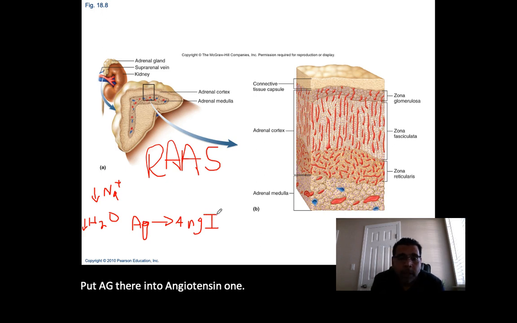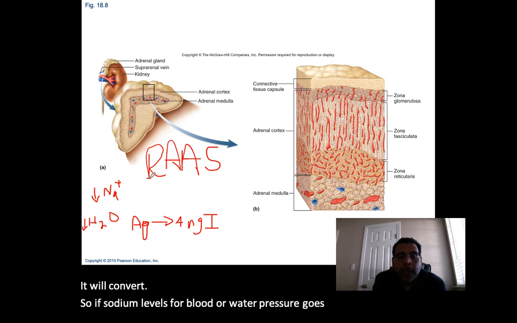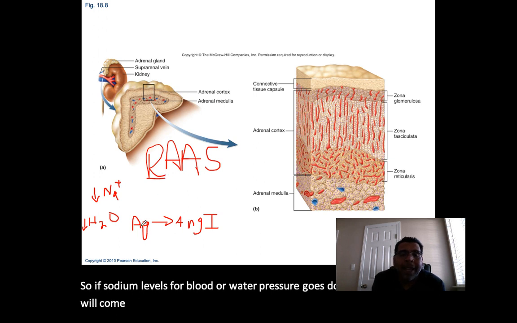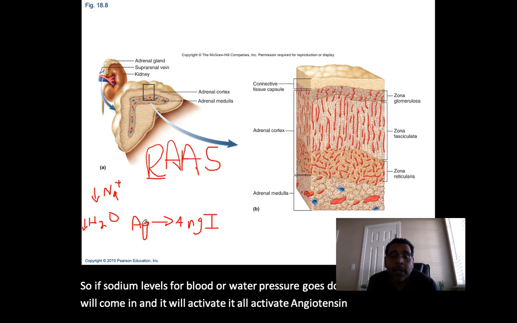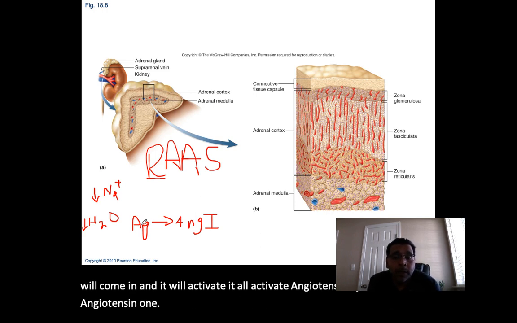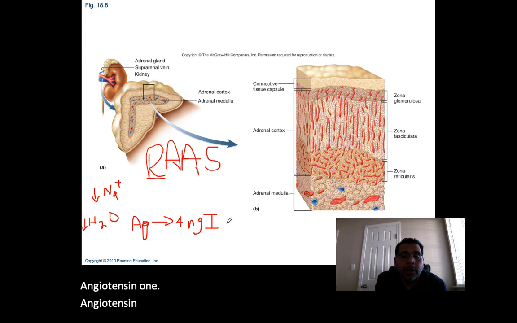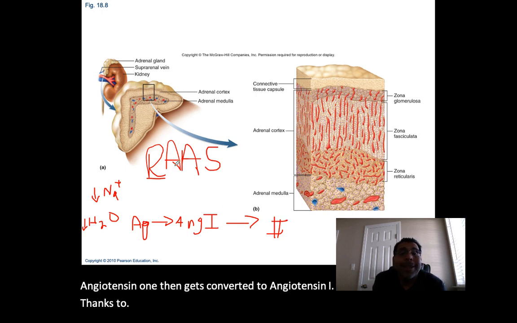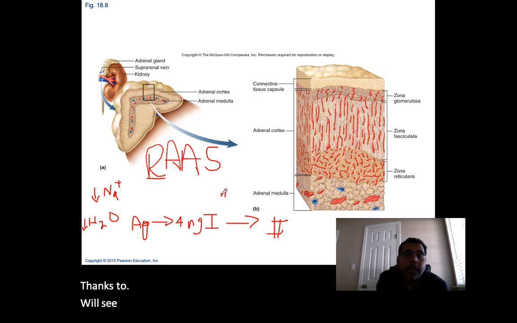It will convert. So if sodium levels fall or water pressure goes down, renin will come in and it will activate angiotensinogen into angiotensin 1. Angiotensin 1 then gets converted to angiotensin 2, thanks to, we'll see, ACE. ACE stands for angiotensin converting enzyme.